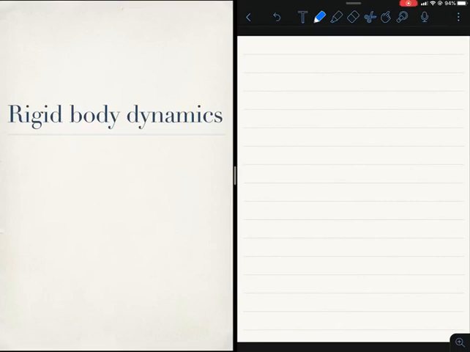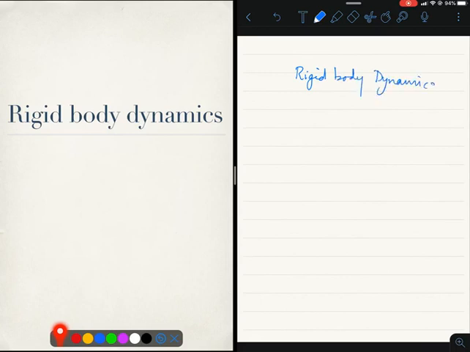Now that the mathematical preliminaries are out of the way, we can commence upon the main part of the course, which is the study of rigid body dynamics. Now, as I had mentioned early on, the study of rigid body dynamics requires us to first understand what a rigid body is. This forms part of what is called in mechanics as defining the constitutive law.